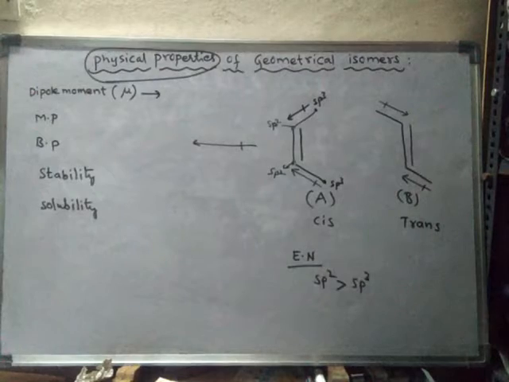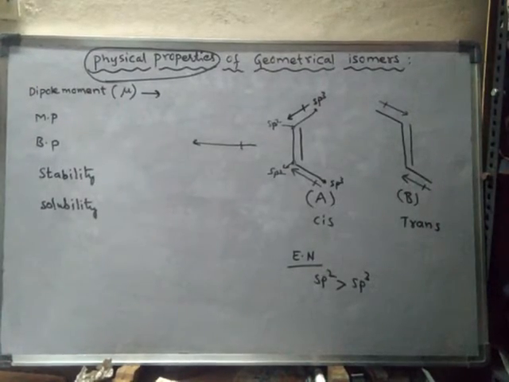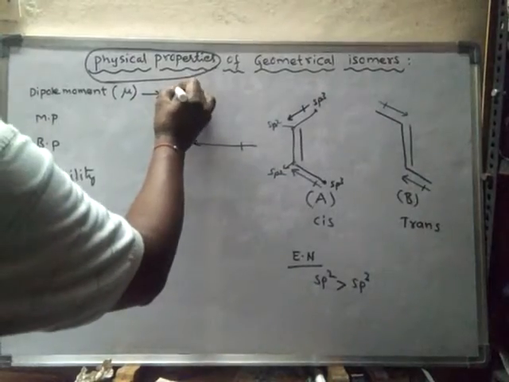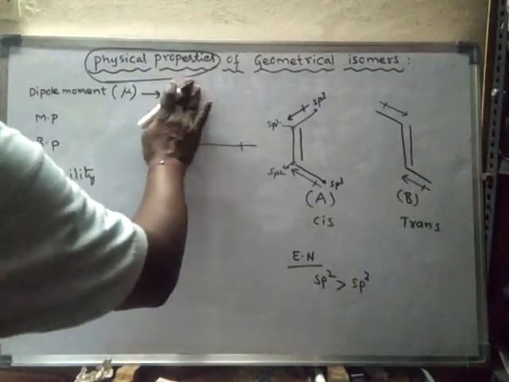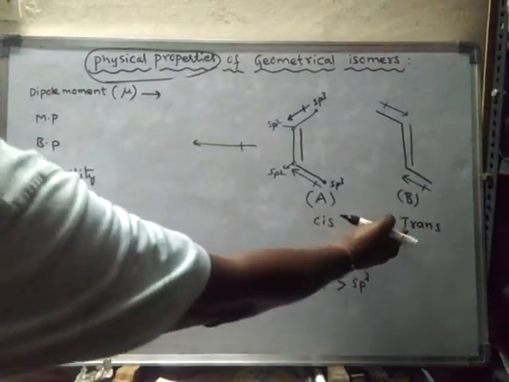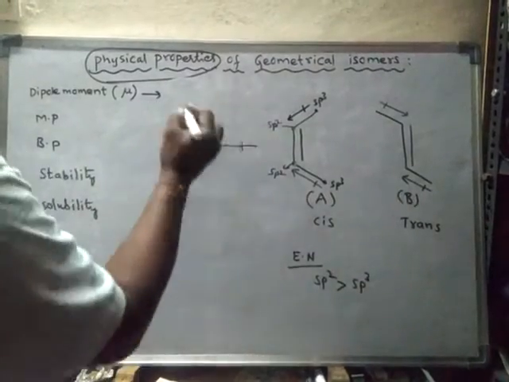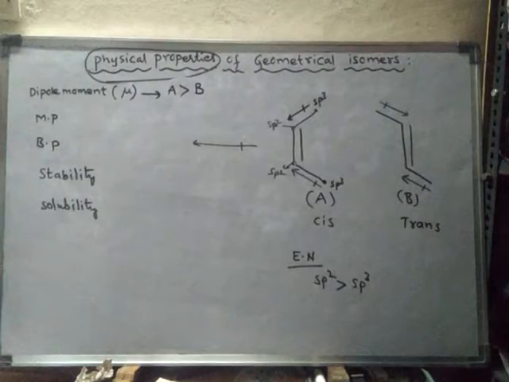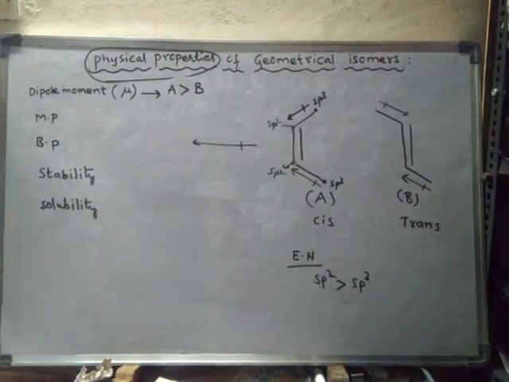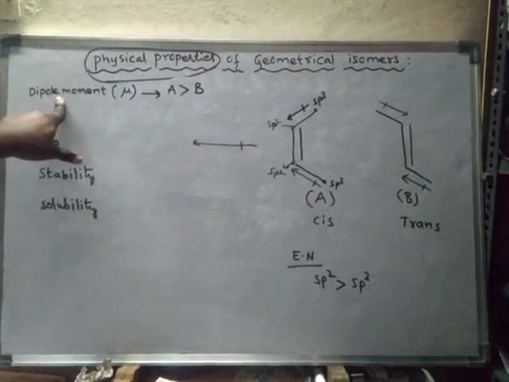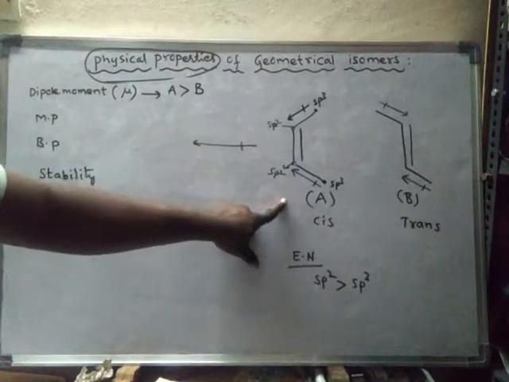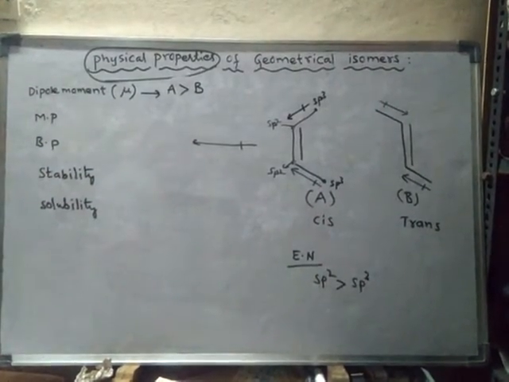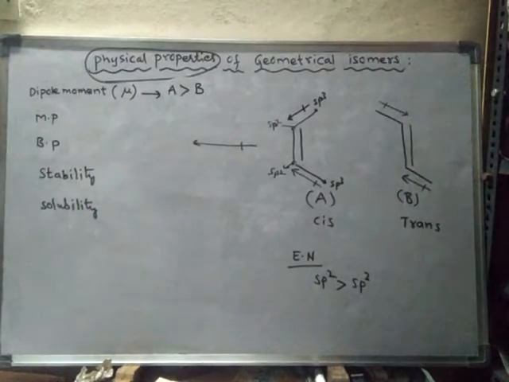So there will be a decrease in dipole moment. That means the dipole moment of A is greater than B. Due to the presence of more dipole moment in cis form, it will lead to some other physical properties. We will learn those things.